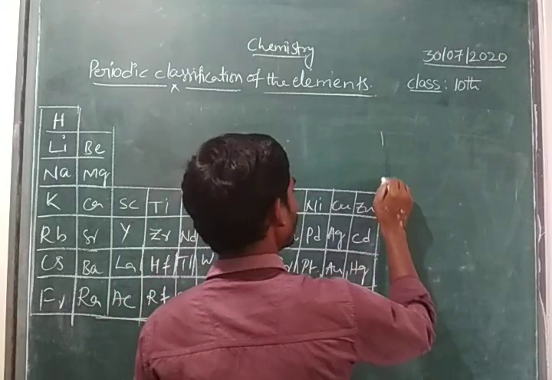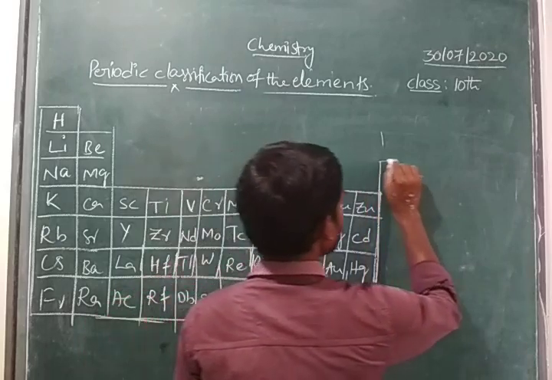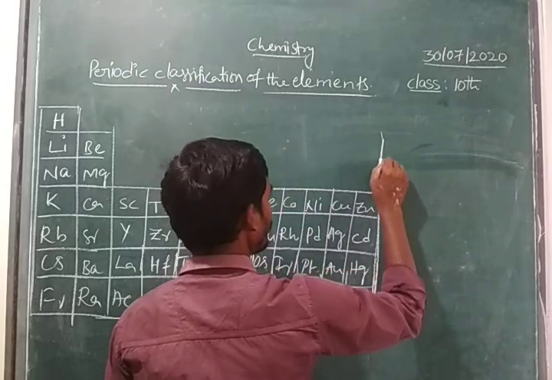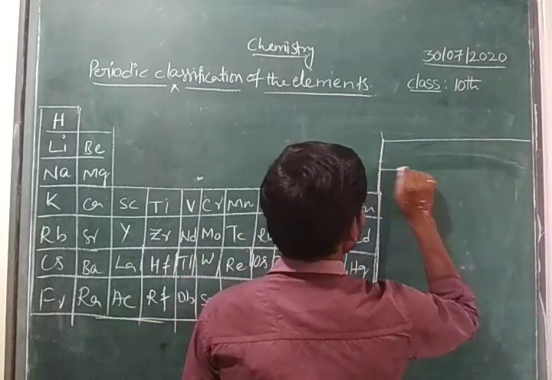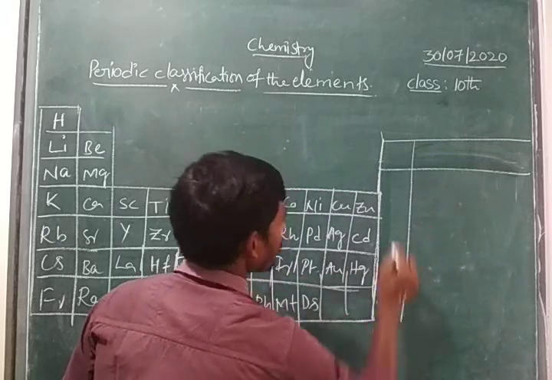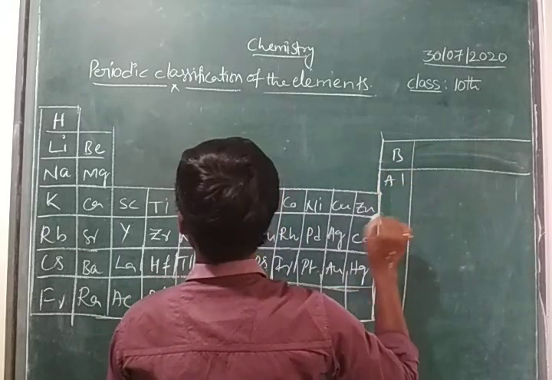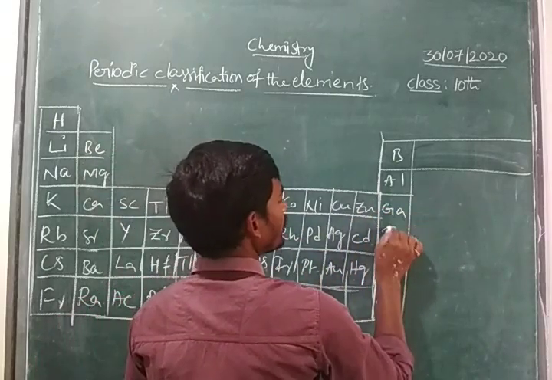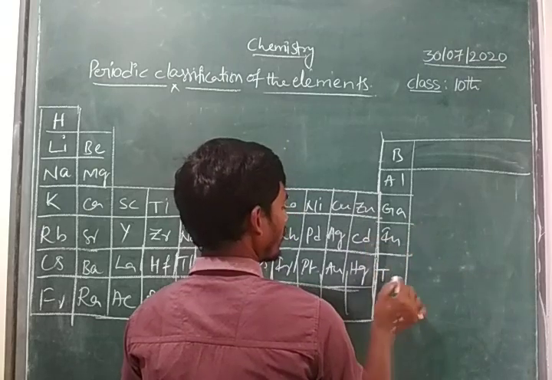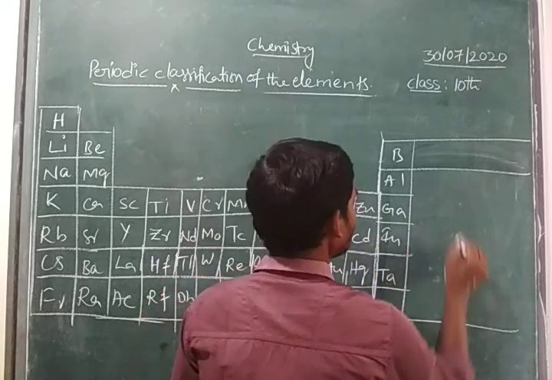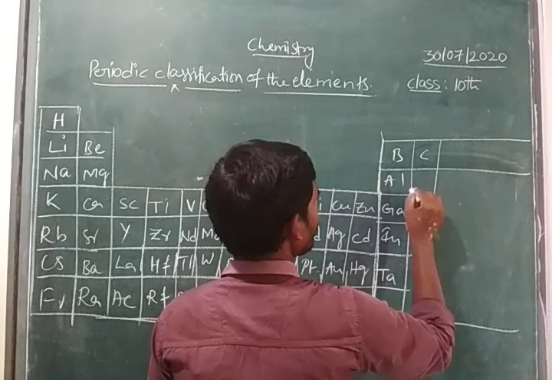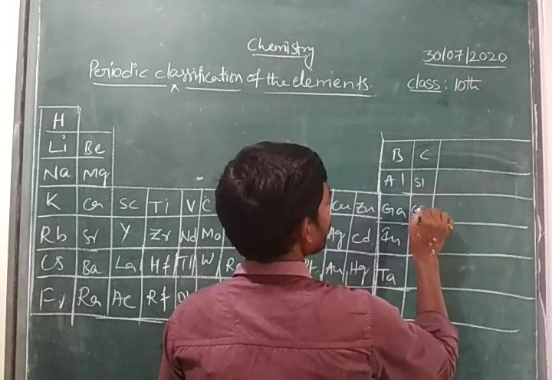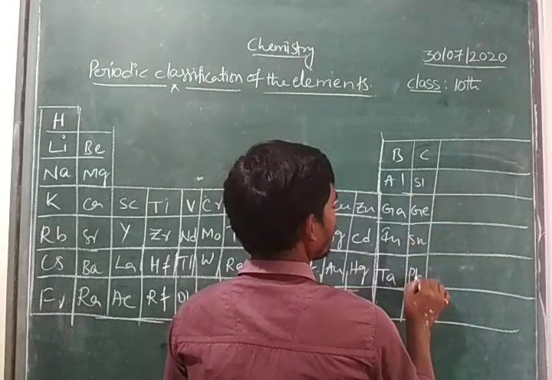And here we have some of the elements. Beryllium, after that what do we have, children? After beryllium comes boron. Here boron, aluminium, gallium, indium and thallium. And here carbon, silicon, germanium, tin, lead.